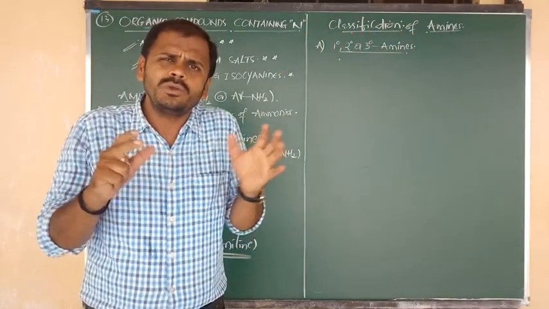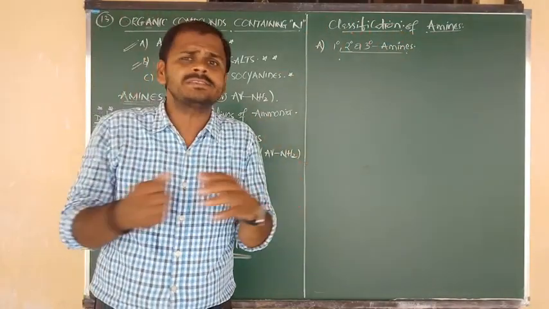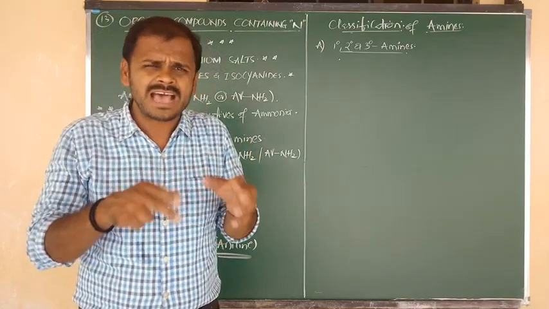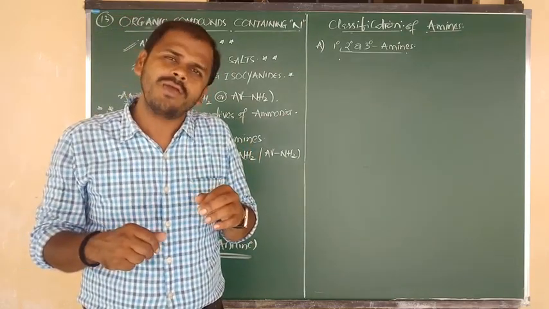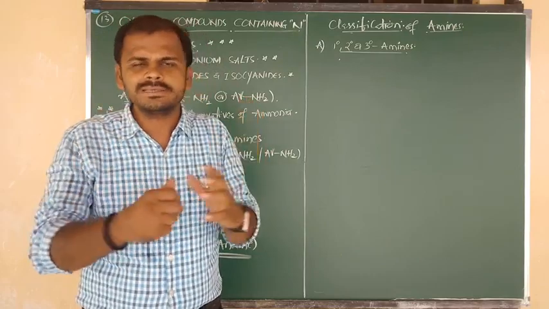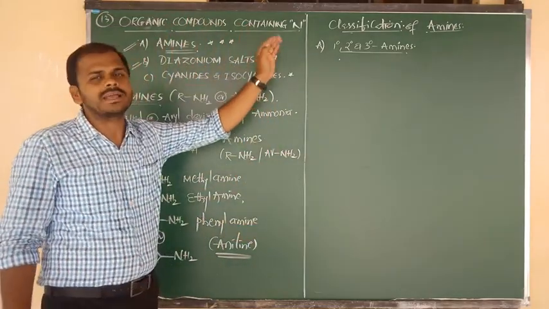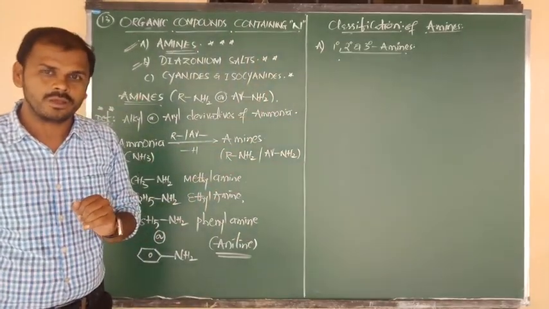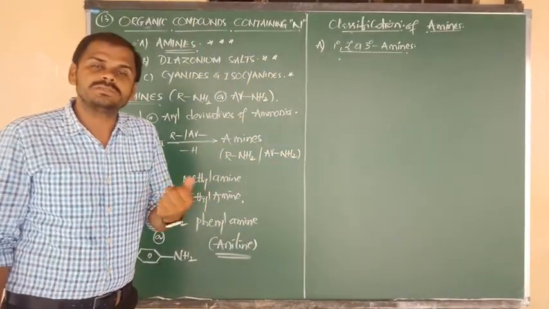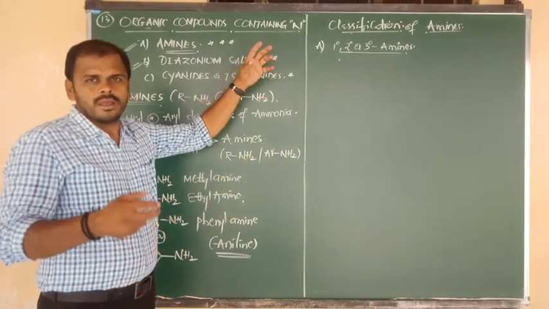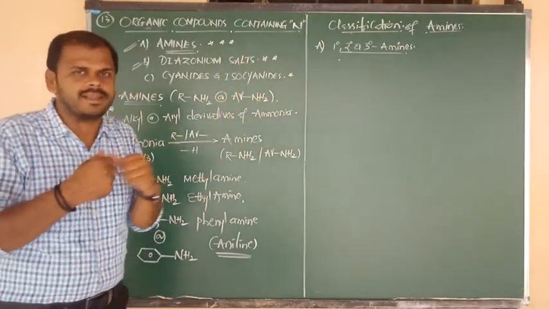But we don't need to consider all of them. As per the NCERT syllabus, we have to discuss only three types of organic substances which contain nitrogen. So what are the three types of organic compounds that we are going to study here?